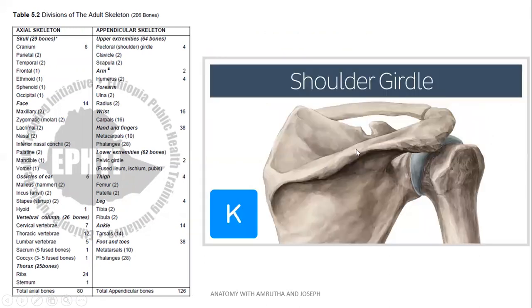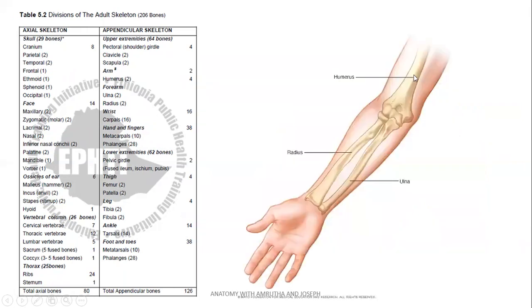Shoulder girdle consisting of two bones, posterior view, scapula posteriorly and clavicle anteriorly. Humerus can be seen here articulating with the scapula. So shoulder girdle consists of scapula and the clavicle. Bones of upper limb: humerus is a bone of arm, radius and ulna are bones of forearm. Radius is laterally placed, ulna is medially placed.